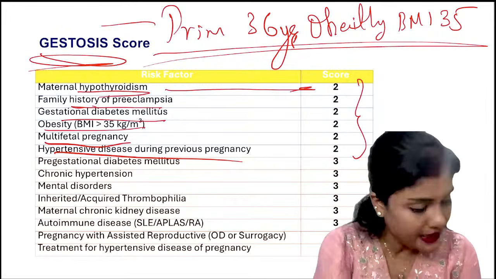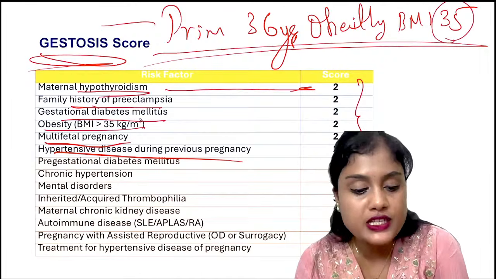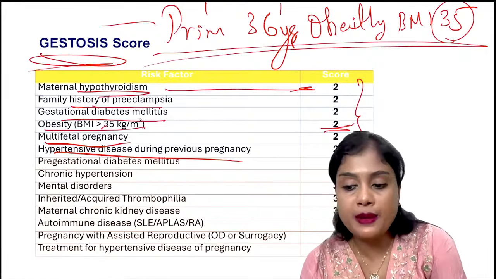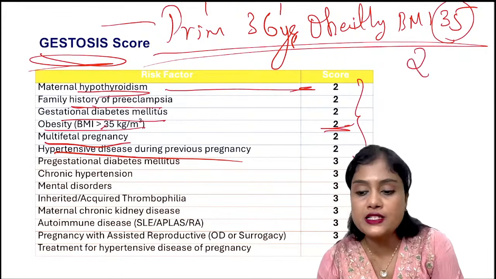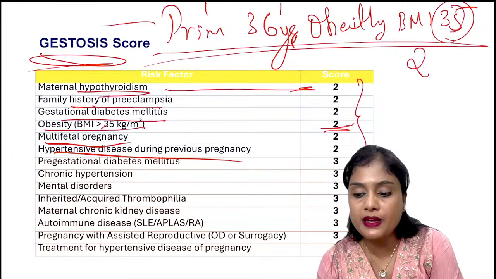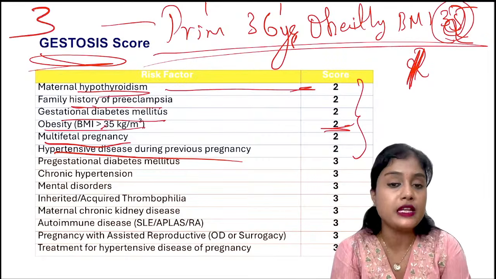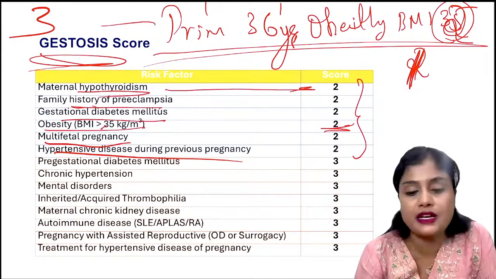Yes, very good, Aisha. Yes, see, 35 is the cutoff. When it is 35 and more, it is a score of 2. Okay, primary 1, 36 years 1, and BMI more than 35 I have given, so it becomes 2. If I had given a BMI of, let us say, 32, then this BMI score becomes 3. So that will become 3. Be it 3 or 4, still it is high, still she requires preeclampsia treatment, isn't it?